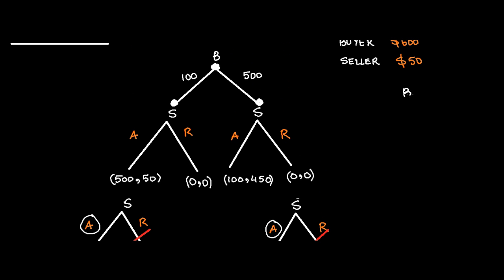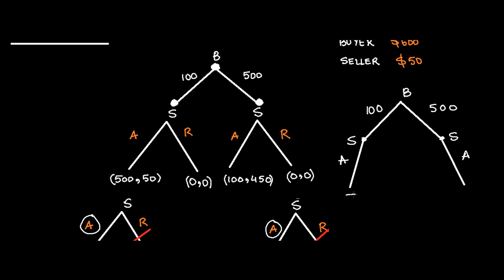So there is a buyer now. He has two strategies. One is to give 100, other is to give 500. Then of course seller is there. And we have also seen what seller is going to do: seller is going to play his strategy, which is to accept.